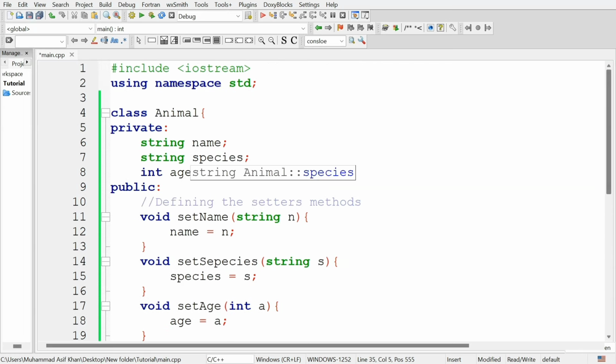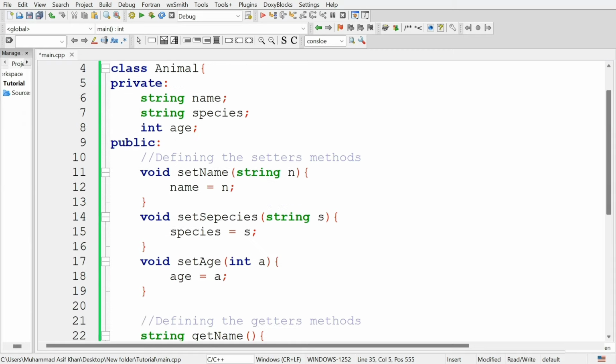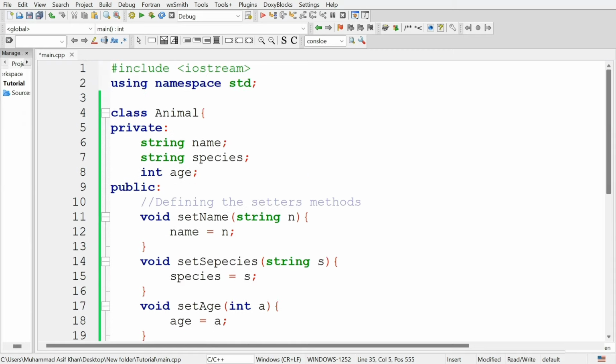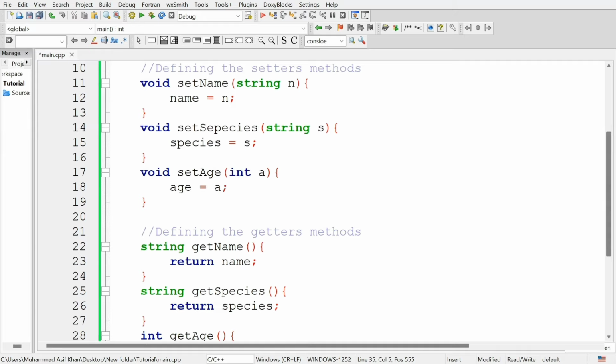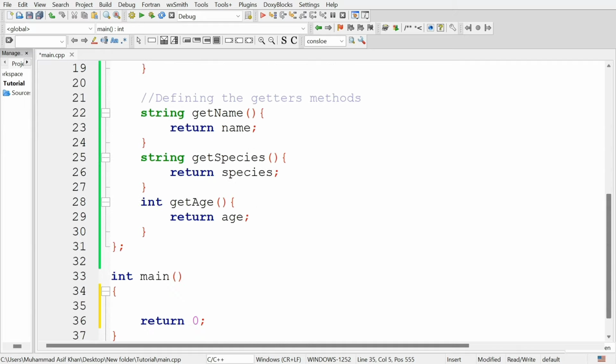Now let's create a derived class for another animal category which inherits from the animal class. So let's create another class named cat that will inherit from this animal class.